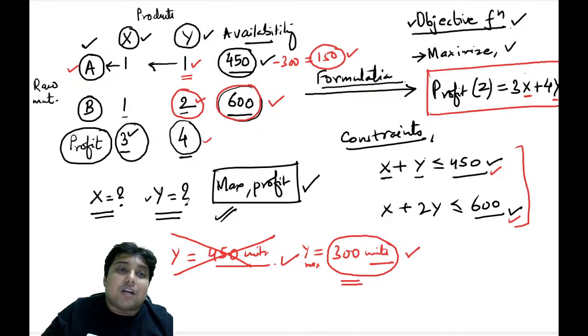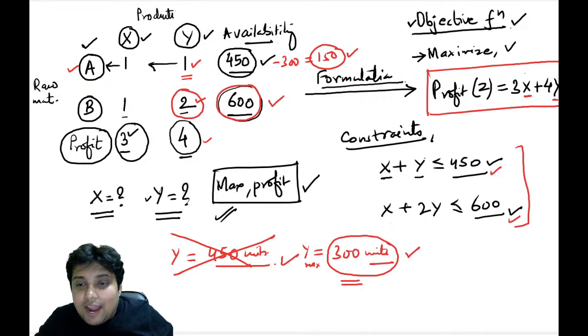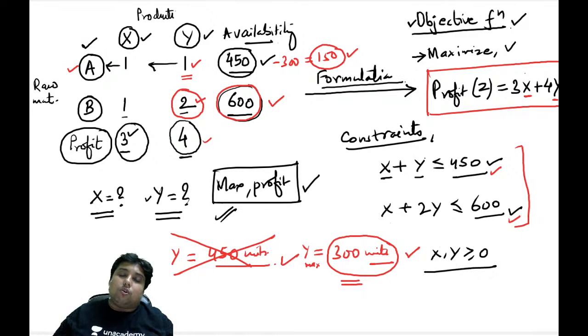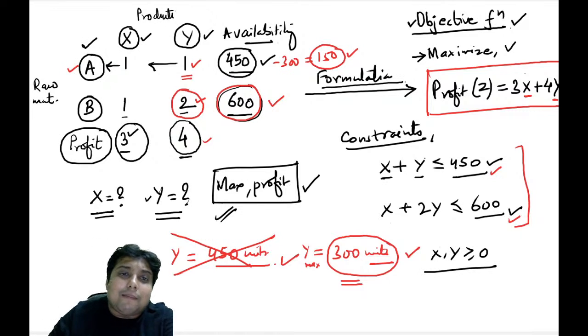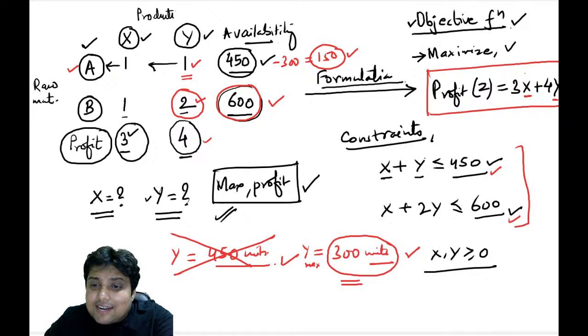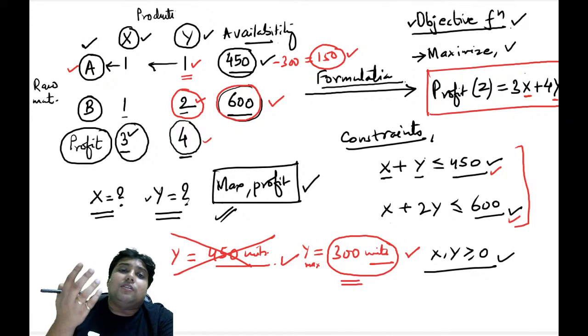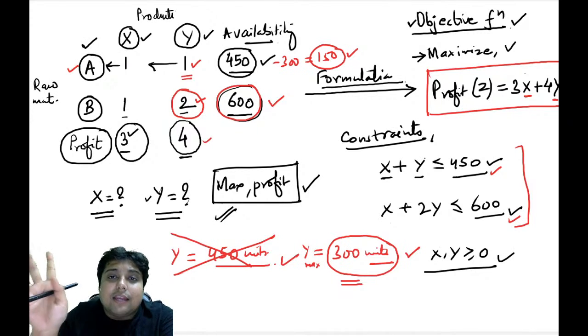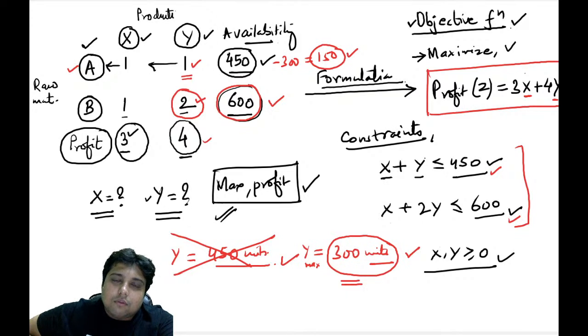Now I have one more constraint. And that constraint is that x and y are both greater than or equal to 0. Why am I saying this? Because remember, x and y are products. Either I will make some units of x and y or I will not. That means x and y can either be positive or 0, but they cannot be negative. Is it clear to everybody?